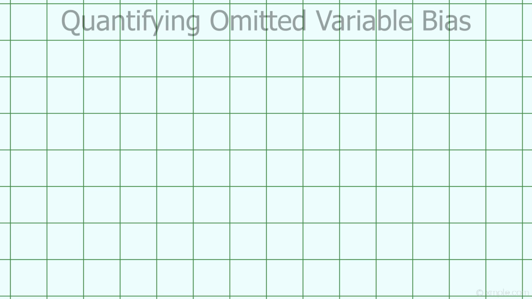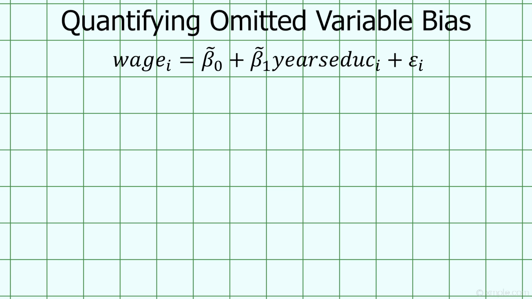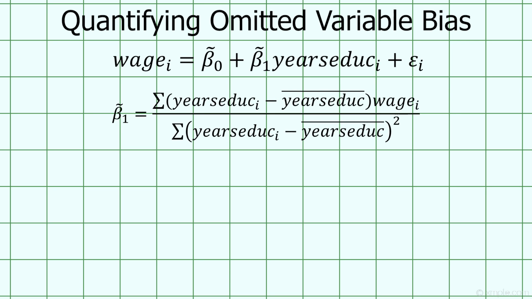What exactly happens to our estimates when we omit an important variable from our analysis? Let's say we don't include SAT score in our return to education regression, and instead just regress wages on years of education. We would use this expression to find the slope. If we substitute in our expression for earnings in terms of education and ability from earlier, we get this.